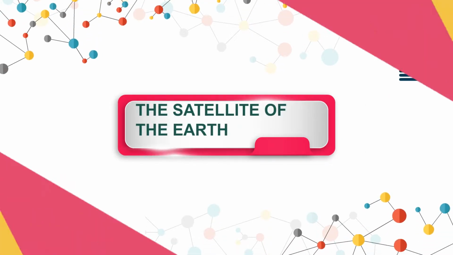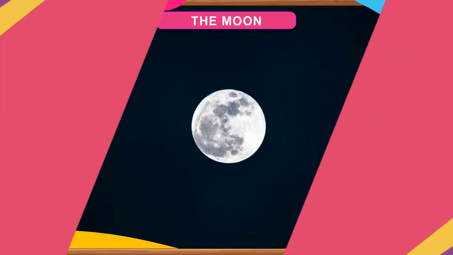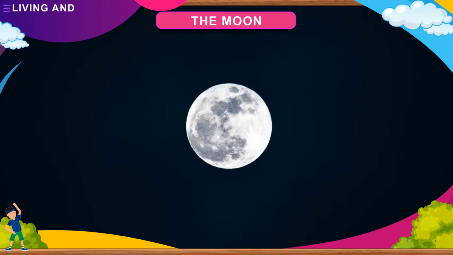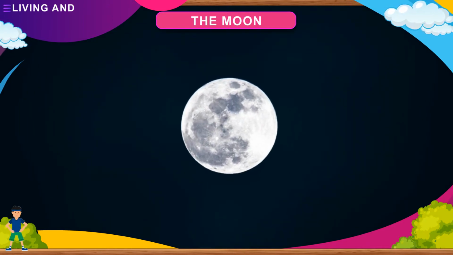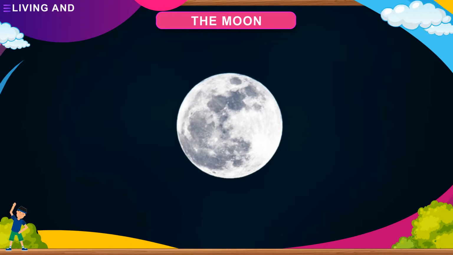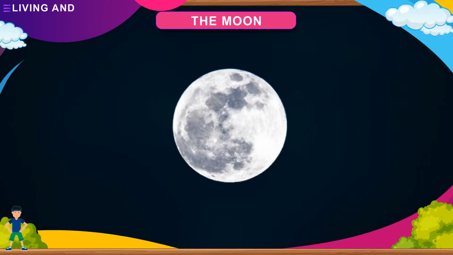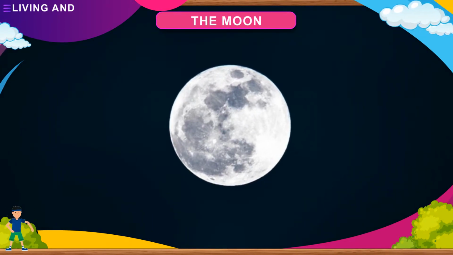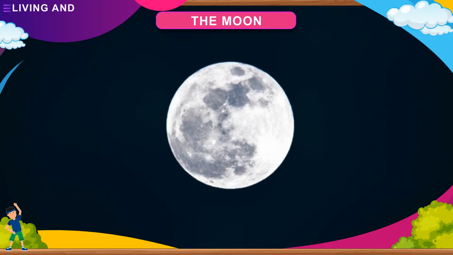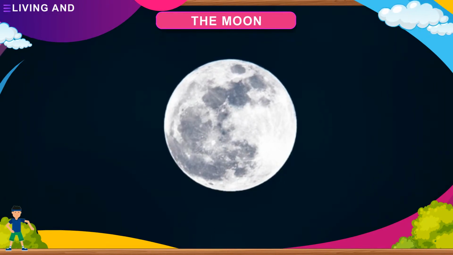The satellite of the Earth, the Moon. The Moon is the only natural satellite of the Earth. It is our nearest neighbor in space. The Moon has no light of its own. It shines because it reflects the light of the Sun, which falls on its surface.